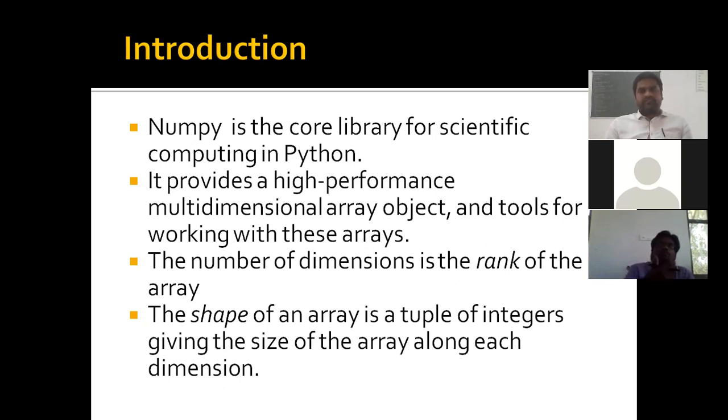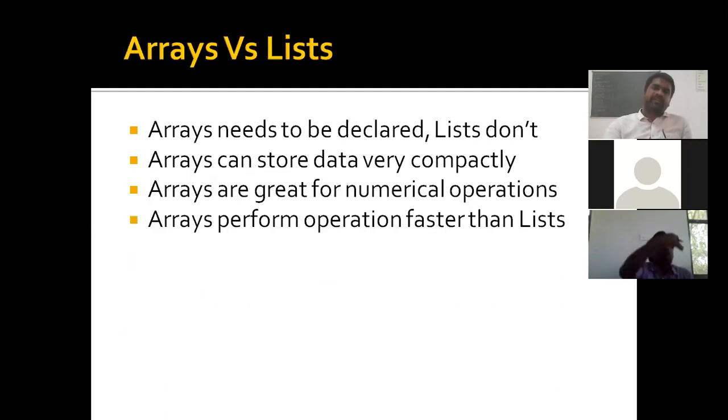The first three represent rows, the second three represent columns. The shape of an array is a tuple of integers giving the size of the array along each dimension. So if I have a 3 by 3 array, I'm using three tuples. Each tuple represents one row. So this is the introduction to NumPy.